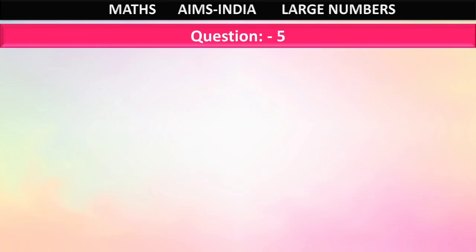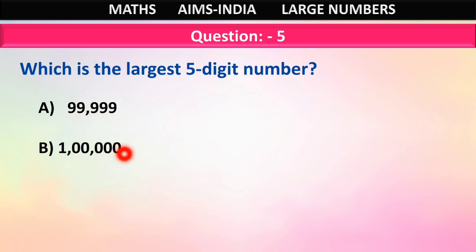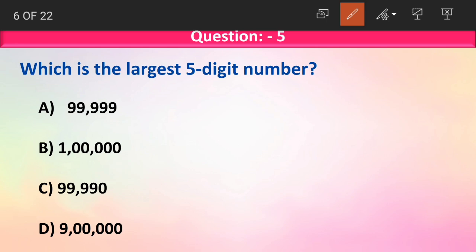Question number 5. Which is the largest 5-digit number? What is the largest 5-digit number? Option A 99,999. Option B 1 lakh. Option C 99,990. Option D 9 lakhs. Now which is the largest 5-digit number, children?